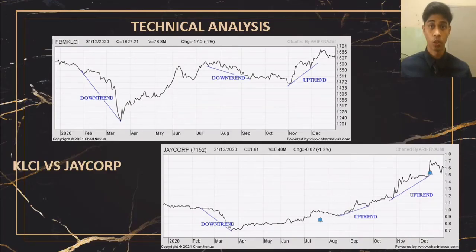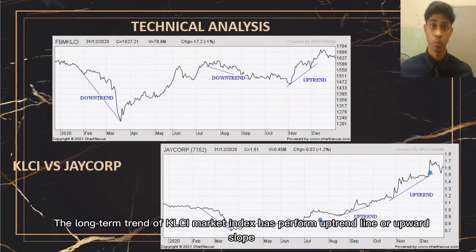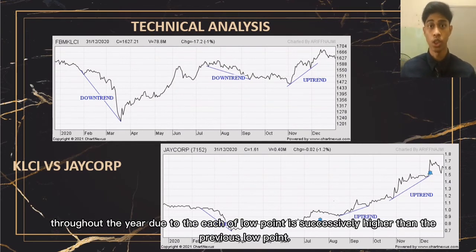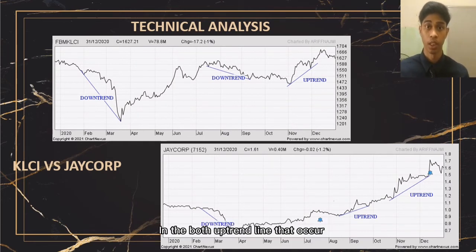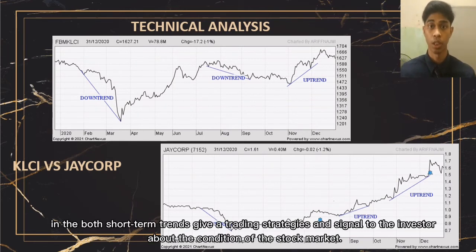The long-term trend of the KLCI market index has performed an uptrend line or upward slope throughout the year, as each low point is successively higher than the previous low point. We can compare that when the KLCI has an uptrend structure movement, Jacob will also be going uptrend. Both uptrend lines that occur in the short-term trends give a trading strategy and signal to the investor about the condition of the stock market.